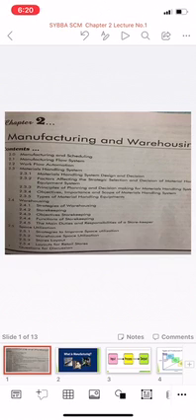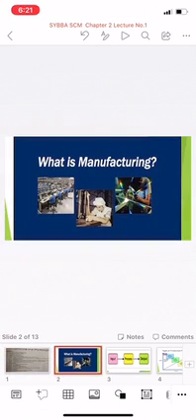Today in this lecture we are going to talk about what is manufacturing and types of manufacturing system as well as different techniques of production planning and control. Let's start with what is manufacturing.